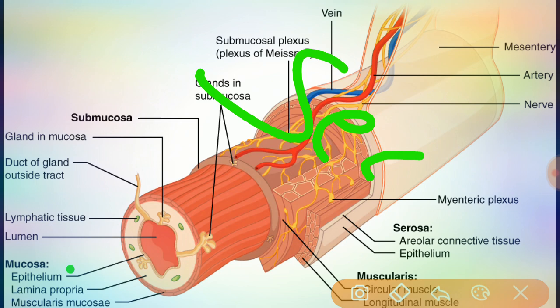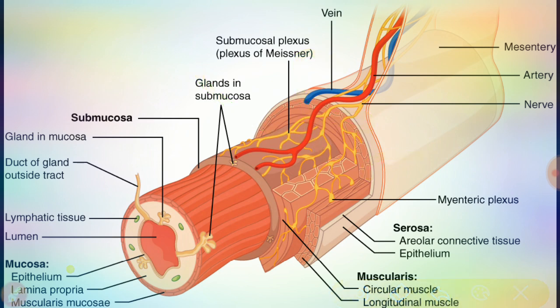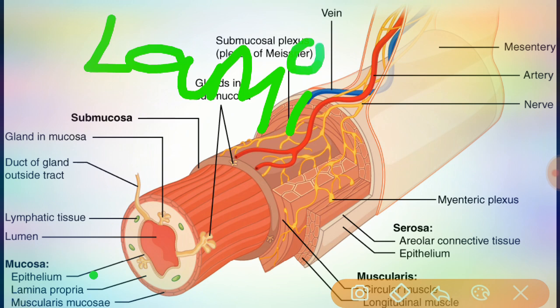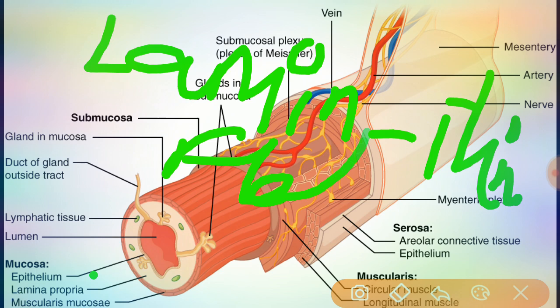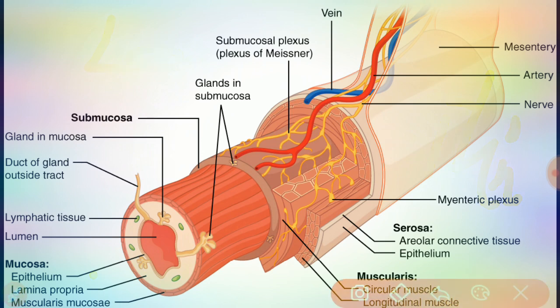Coming to the second one, the lamina propria. The second layer of the mucosa is the lamina propria. Here lamina means thin, a thin or flat plate, and propria means one's own.